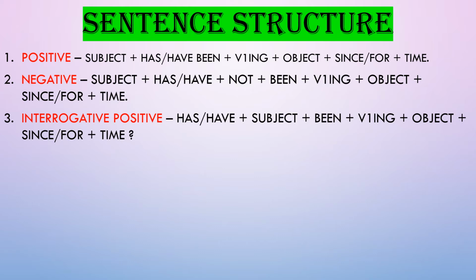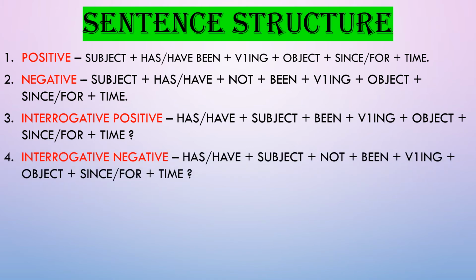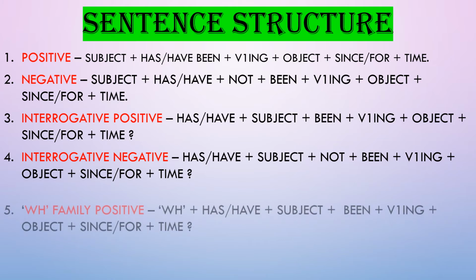When it is an interrogative positive sentence, the helping verb comes first, that means has or have, then subject, been, then present participle form of verb, object, since or for, whichever is applicable, and time. When it is an interrogative negative sentence, has, have, subject, not, been, first form of verb with ing, or you can say the present participle form of verb, then object, since or for, whichever is applicable, and at last the time.